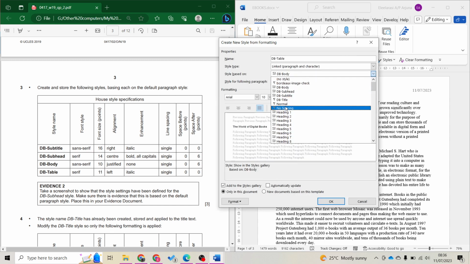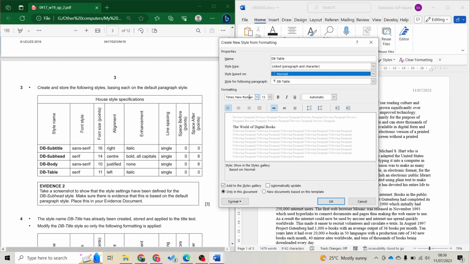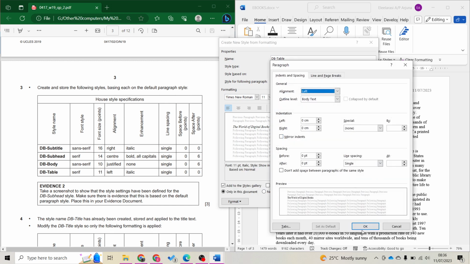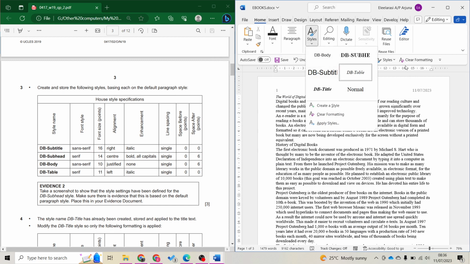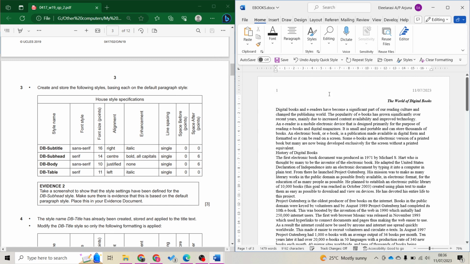Modify based on normal. Then here's correct. Here is 11. Left line, italic, and then spacing. I'm going to check here. Correct. Press OK. So for this one, I'm going to change back to DB title as it was. Save.